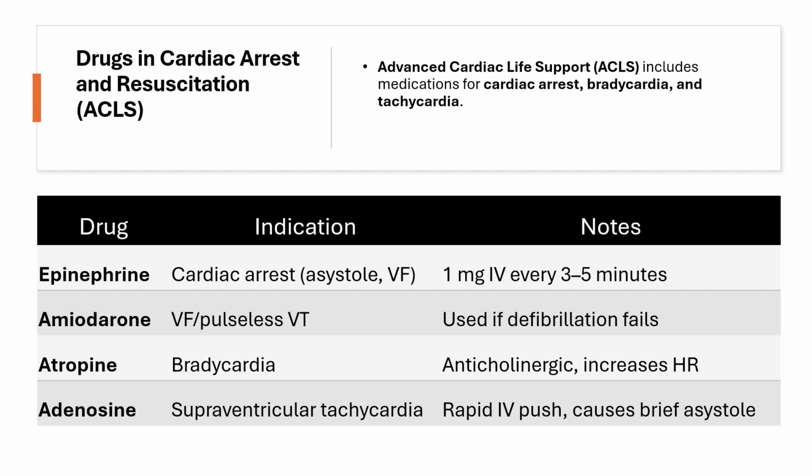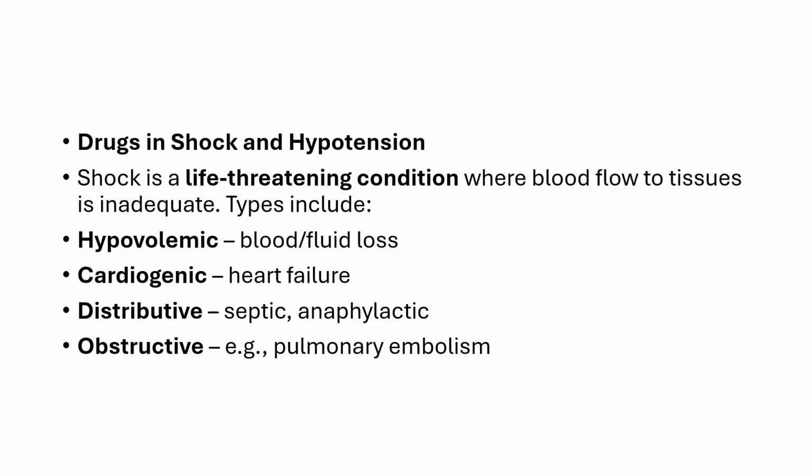Atropine for bradycardia, so this is an anticholinergic drug, increases the heart rate. Adenosine, so this is used primarily for supraventricular tachycardia or SVT. This is given by rapid IV push, okay, and can cause a brief asystole. Shock and hypertension.